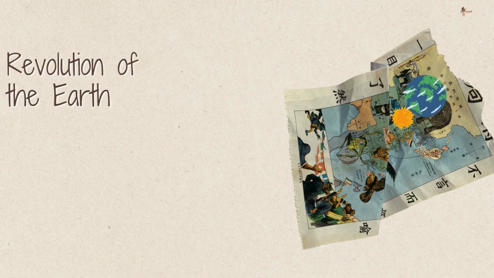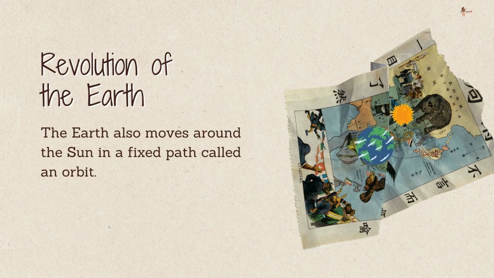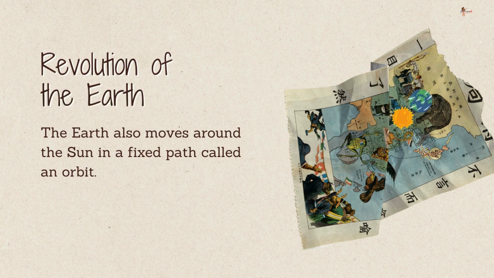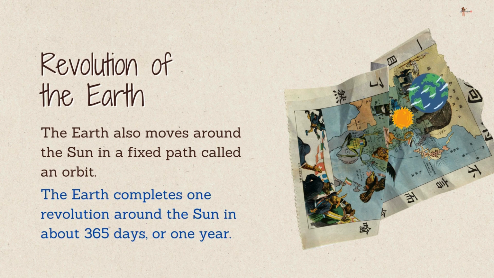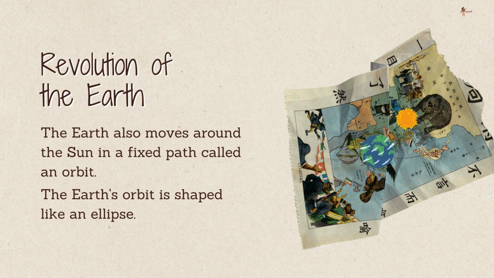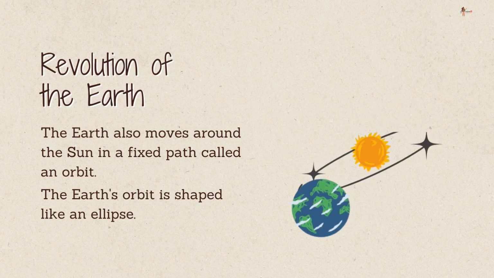Hope that's clear. Let's go to the next topic now, which is revolution of the earth. The earth also moves around the sun in a fixed path called an orbit. This movement is called revolution of the earth. So rotation happens around its own axis and revolution happens around the sun. The earth completes one revolution around the sun in about 365 days or 1 year. The earth's orbit is shaped like an ellipse, that is, it is slightly oval.